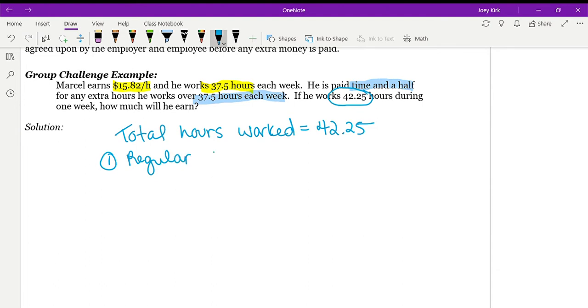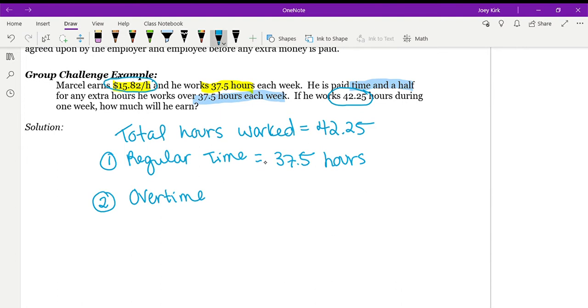Regular time is anything up to and including 37.5 hours a week, so he's definitely worked 37.5 hours of regular time at $15.82 an hour.